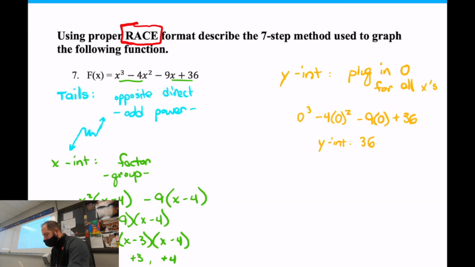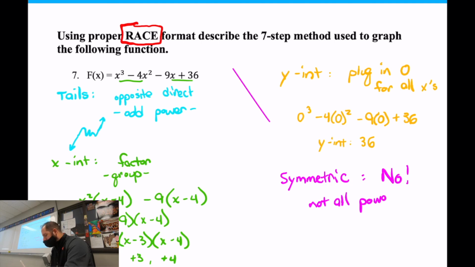So, is my graph symmetric? No. Why not? Because the powers aren't all even or all odd. Yeah, exactly. So, not all powers, or exponents, maybe I'll use that word exponents, are even numbers or odd numbers.